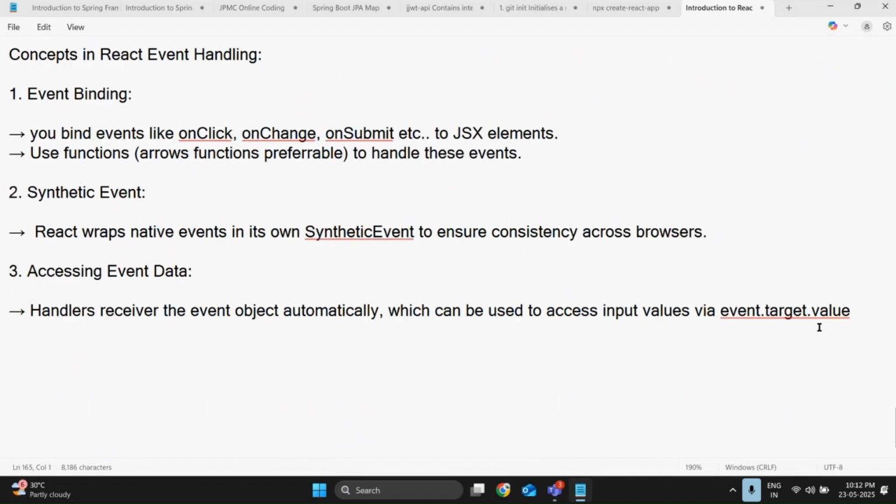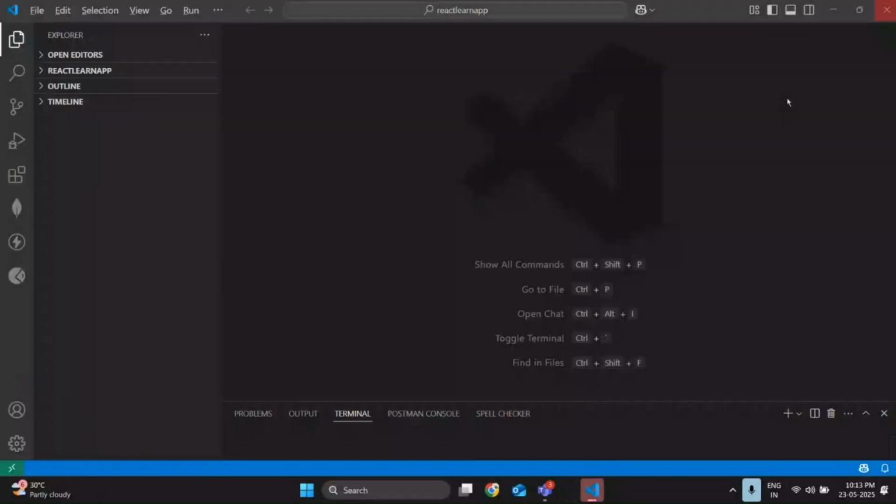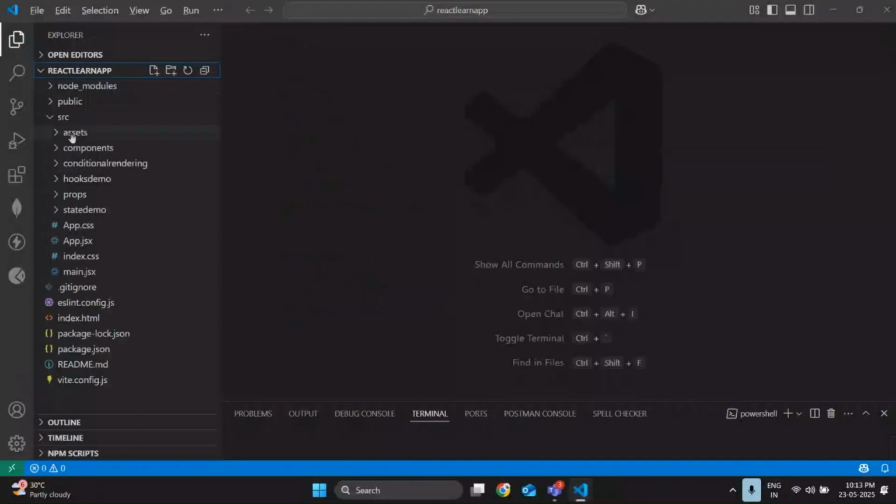Let us go to the implementation part and dive into this concept. By the end of the session, everyone has to understand this concept very clearly and implement it. Clear, everyone? So let me open my IDE. As of now, we have done components, context, conditional rendering, hooks demo, props, and state demo.